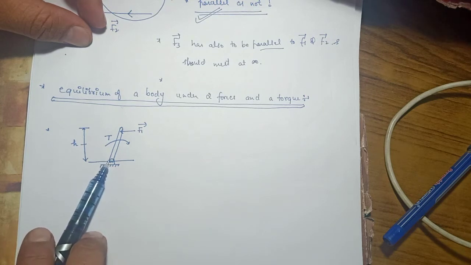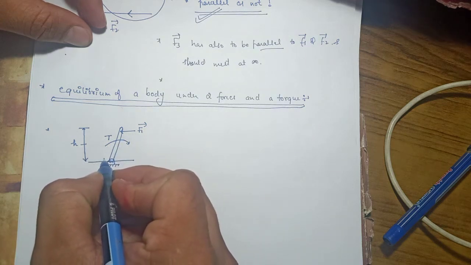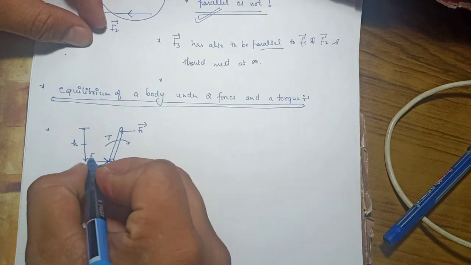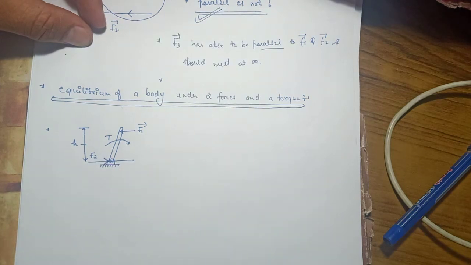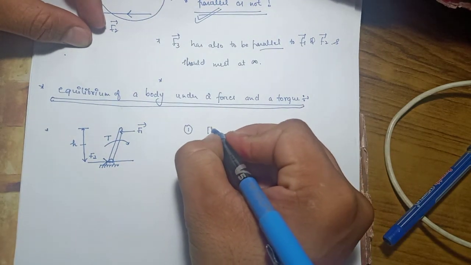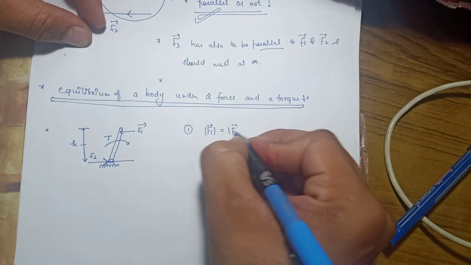So the constraint force which will generate here, F2, will be in this direction. Say yes or no. Exactly this direction, right? Then no doubt, it is now very clear that the magnitude of F1 has to be equal to the magnitude of F2, isn't it?